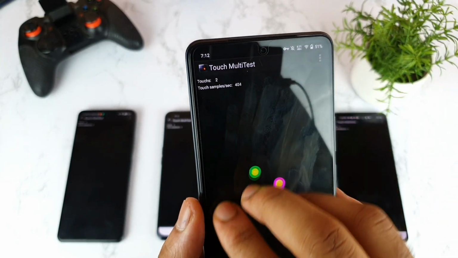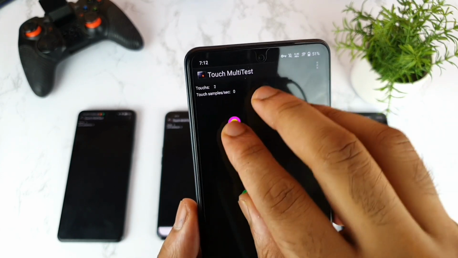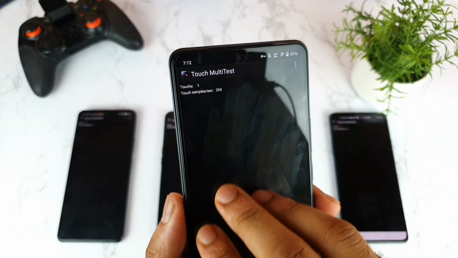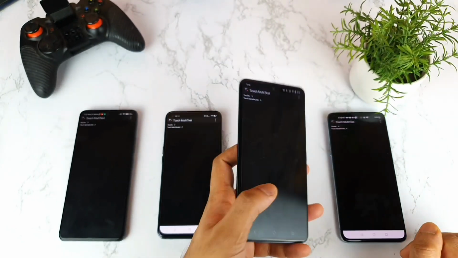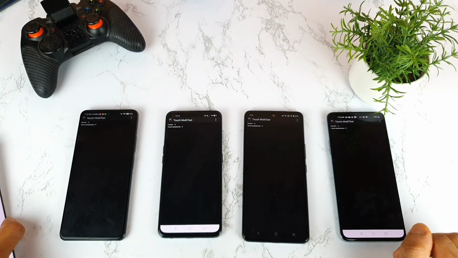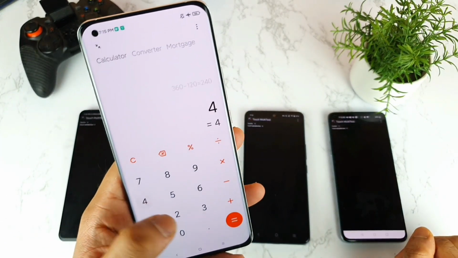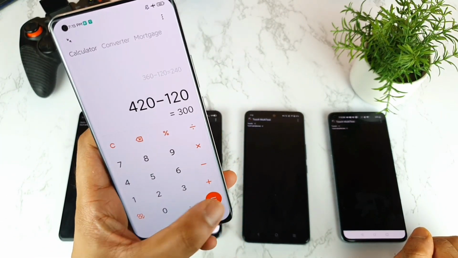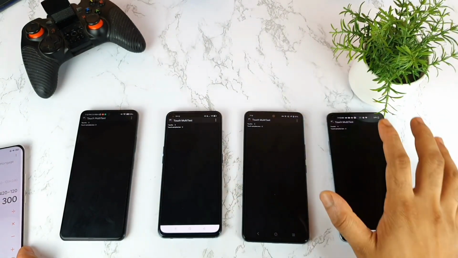420 you're getting, as you can see friends, with 5 fingers, as you can see clearly. Sometimes a little bit low with the 5 fingers. So yes, the iQOO 7 has got 420. Now let's do the math by calculating. So 420 minus 120 refresh rate. So 300 Hz touch sampling rate you are getting in the iQOO 7 device. That's perfectly alright, no problem.